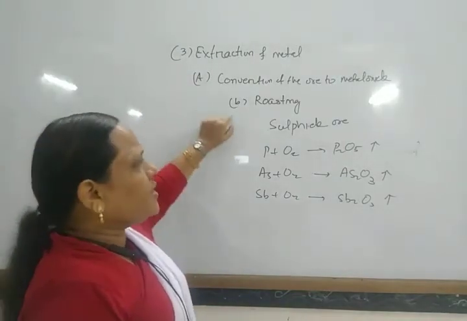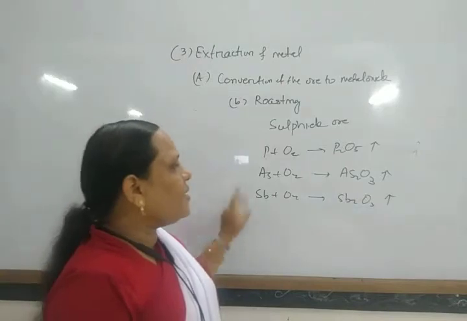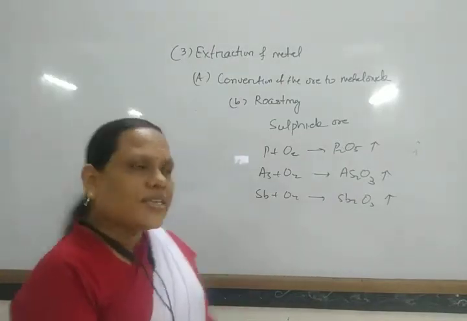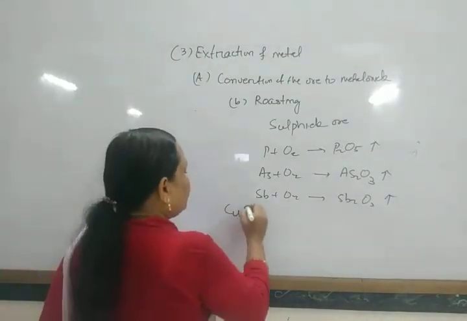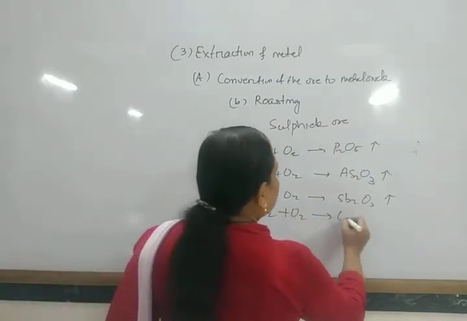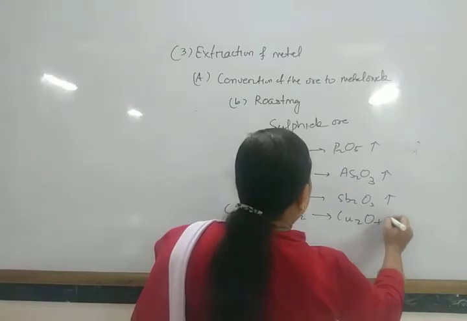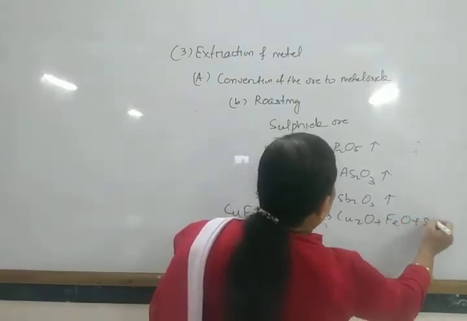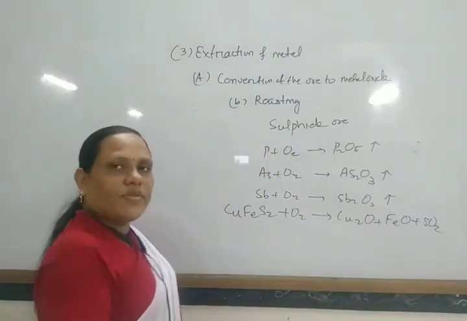So in roasting or calcination, the ore is converted to its oxide form. Suppose Cu2S, FeS and oxygen are there. They are converted to Cu2O, FeO and some amount of sulfur dioxide.